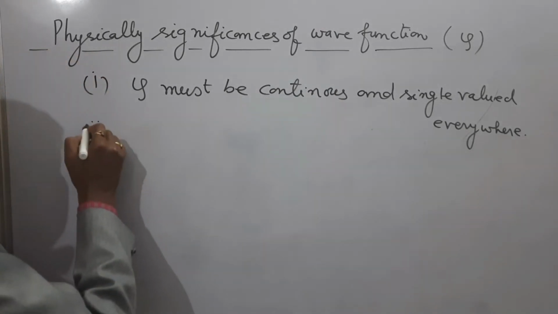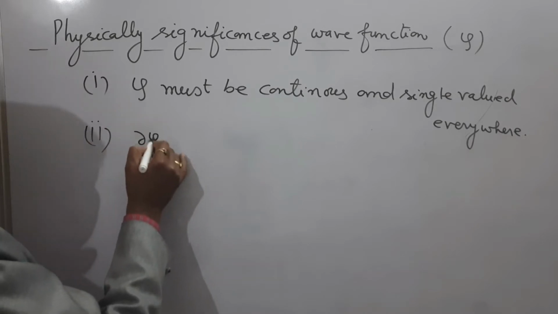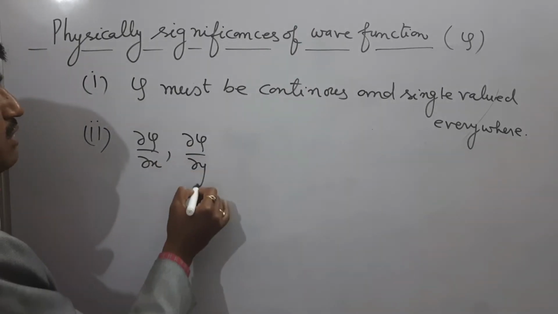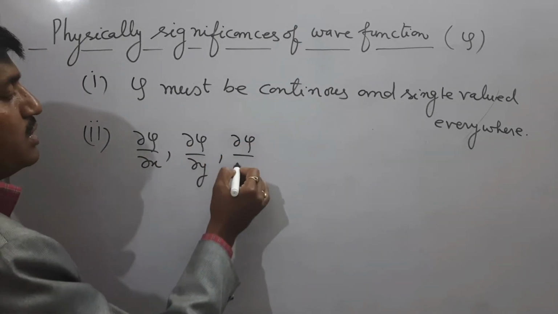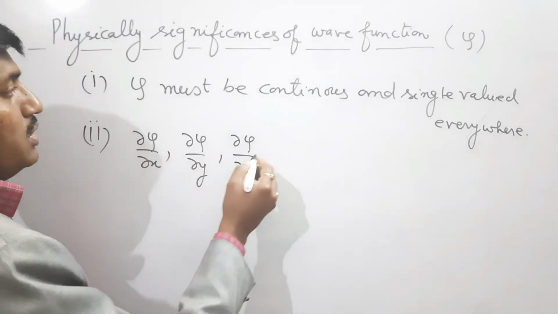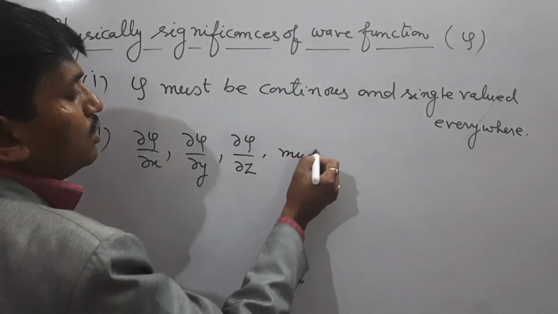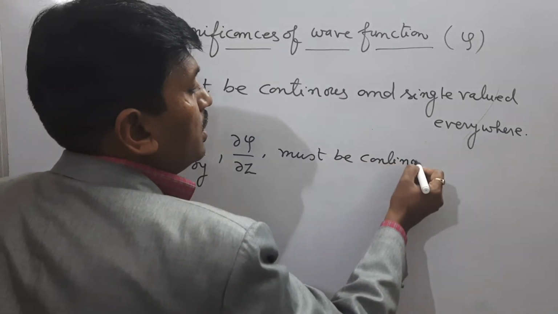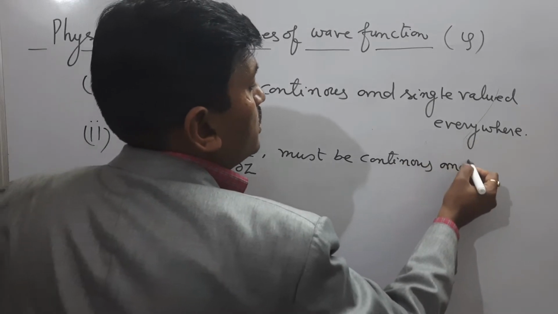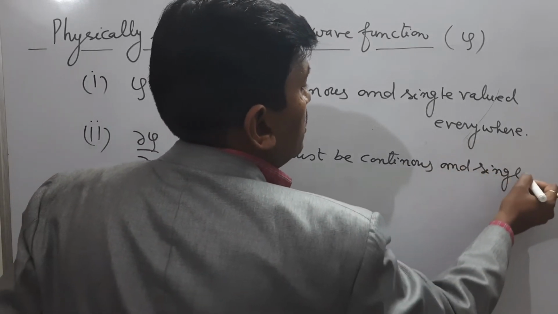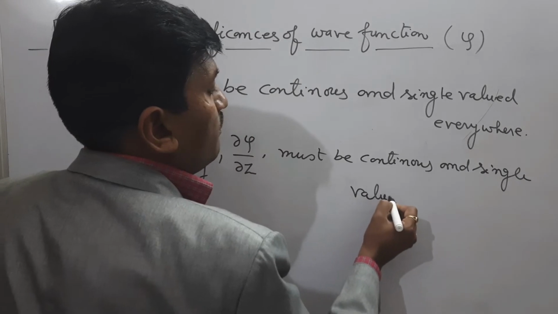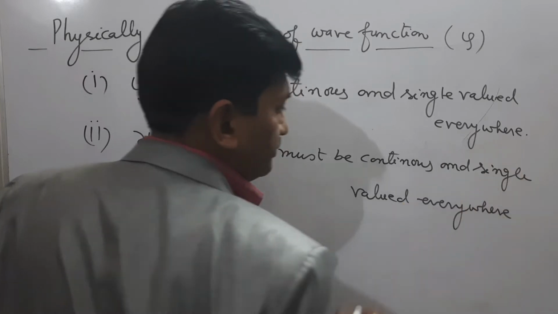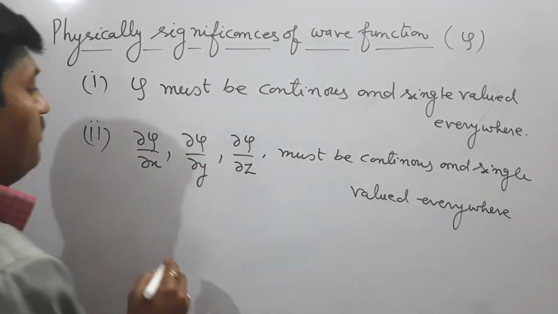And similarly, differentiation of psi, del psi upon del x with respect to x, differentiation of psi with respect to y, and differentiation of psi with respect to z, del psi upon del z, also must be continuous and single valued everywhere. This is second physical significance. And third,